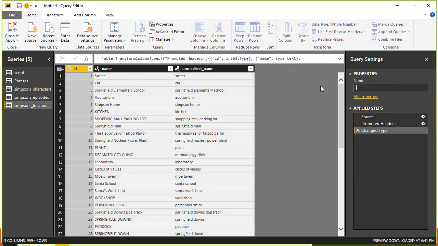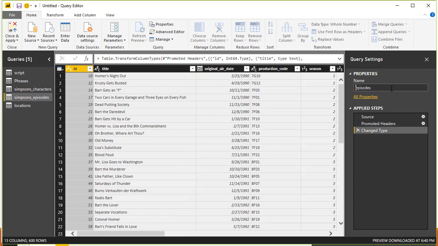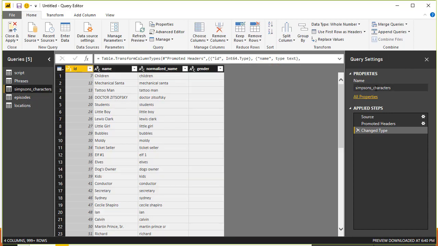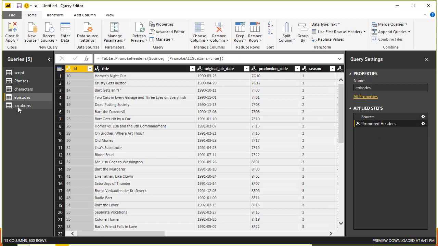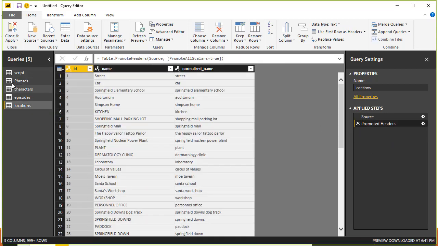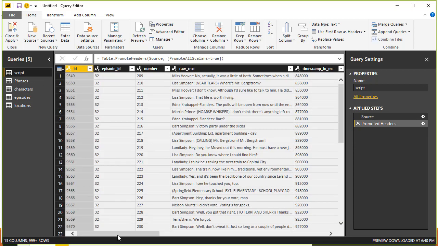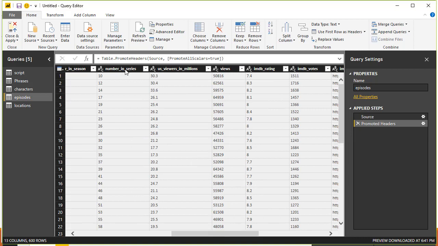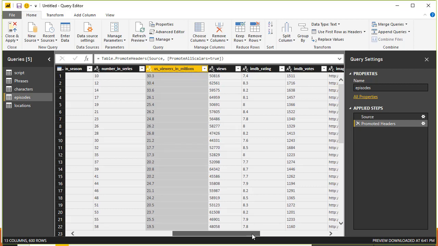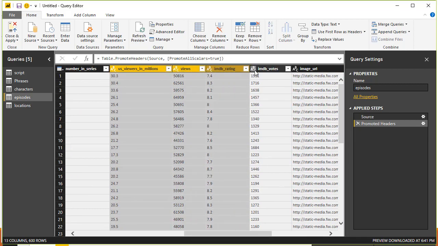We're going to quickly rename these things. With a shorter name, it will be easier when we are building any measures. We will also remove this change type step that Power Query obsessively adds, and I'll go to the script once, and then I think we can just leave that there. Let's go to the episodes. It has something interesting. It has the US views in millions, and then this, and then IMDb rating and IMDb votes.